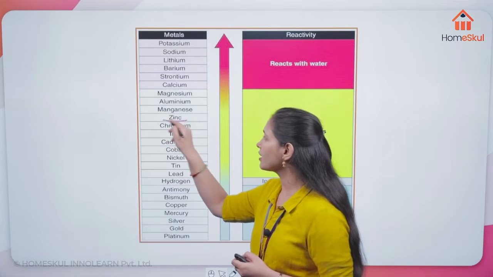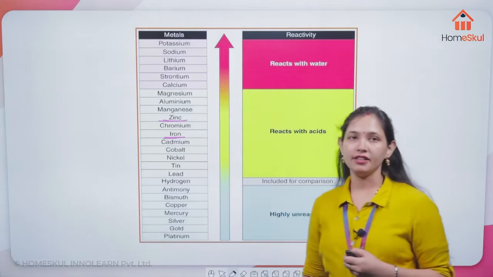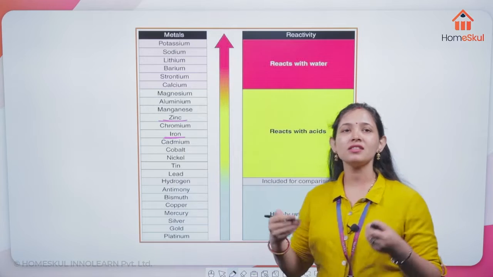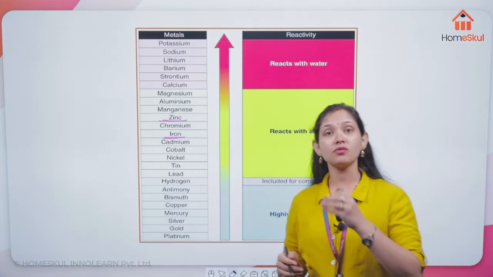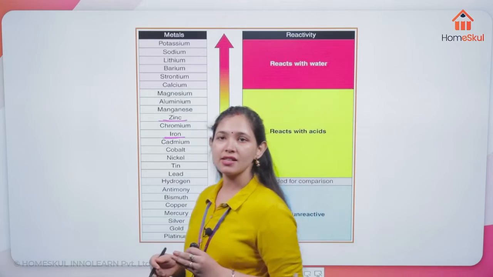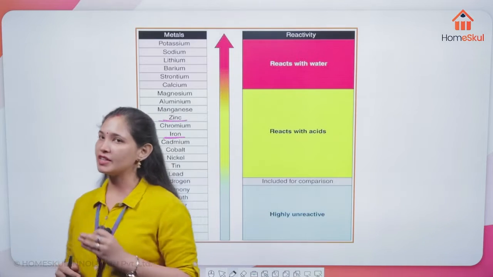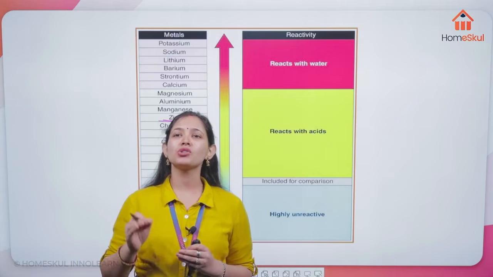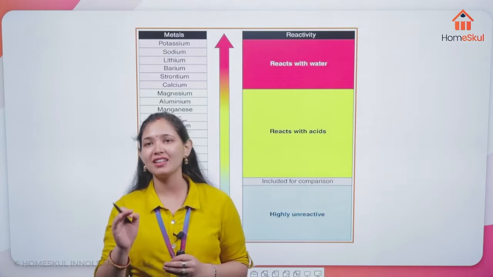Here is your zinc and here is your iron, and I am adding zinc to iron sulfate solution. We know from the last chapter, chemical reactions, that FeSO4 solution is green in color.